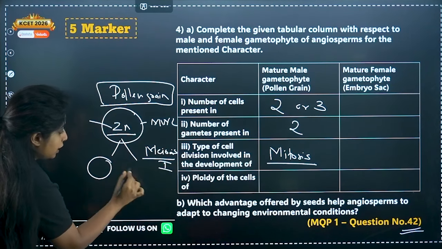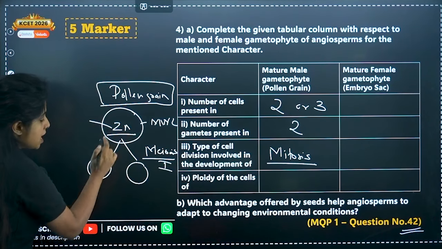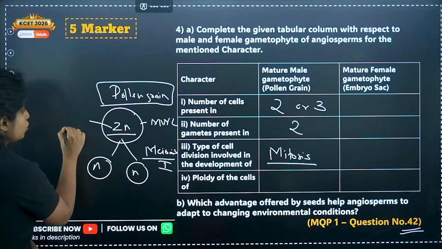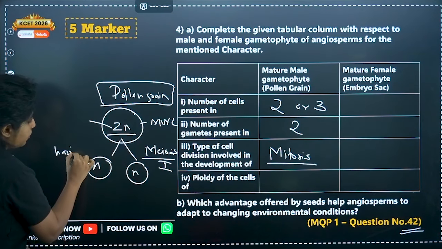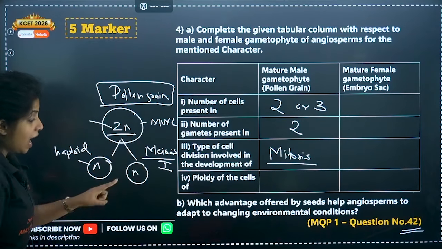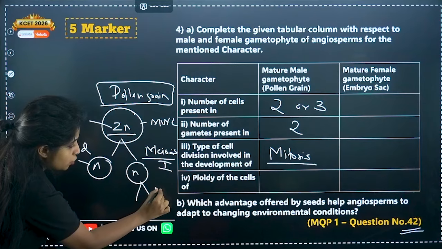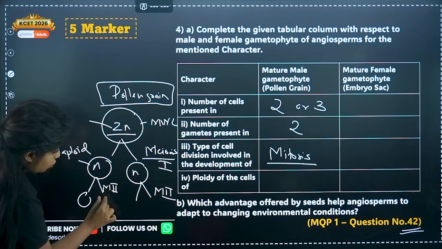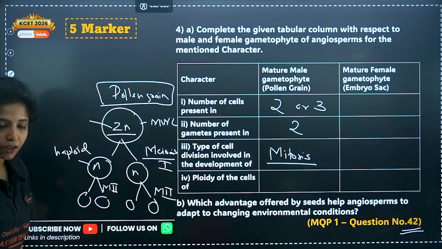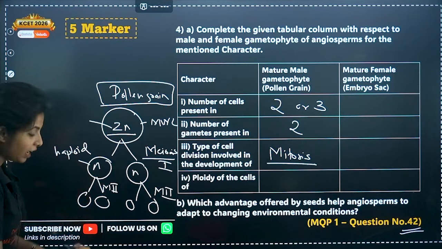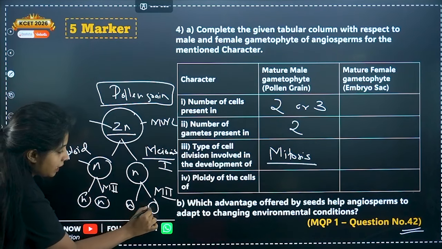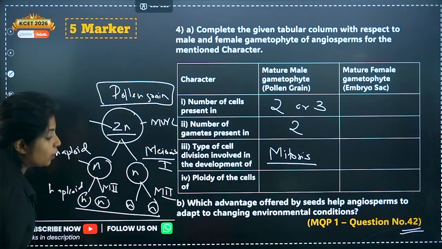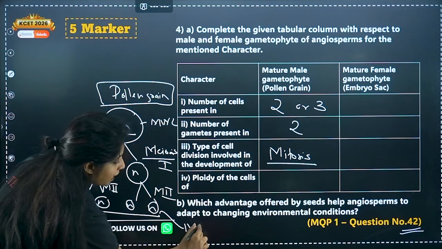In the first round, you get 2 cells, but you know what happens? The number of chromosomes becomes half. It is n and n only. You now call this condition haploid. Again, I told you there is a second round of meiosis. So meiosis 2 happens, and you get 4 cells at the end. They do not get halved again. It will be the same: n, n, n, n. They are all haploid in nature. What do you call them? You call them microspores.